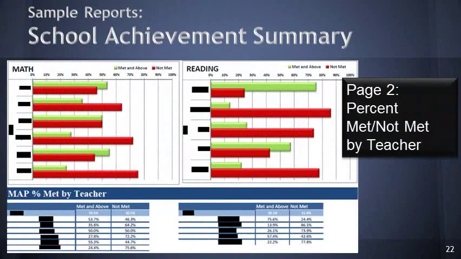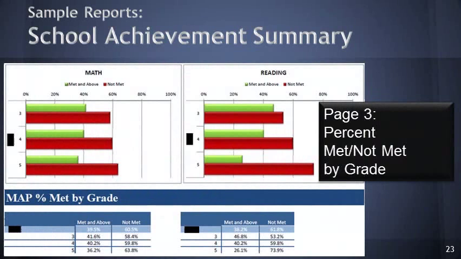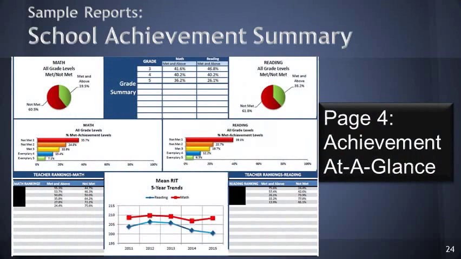This is page 2 of the school achievement summary, and you'll see this is by teacher, a met, not met summary, and the exact numbers at the bottom. And this is page 3 of the school achievement summary. It's percent met, not met by grade level, with the exact numbers in the tables at the bottom. And this is school achievement summary page 4, which is just a single page view of the achievement that we viewed on the other pages.